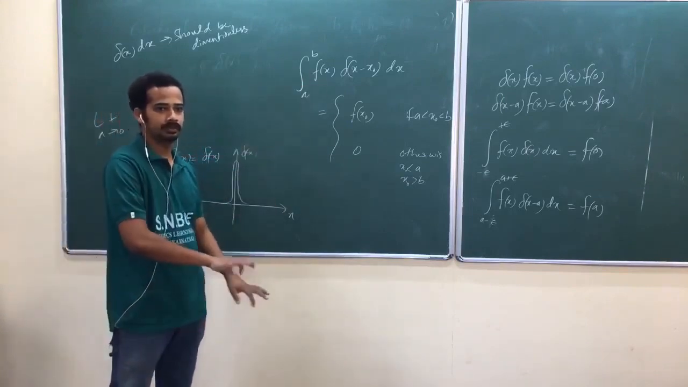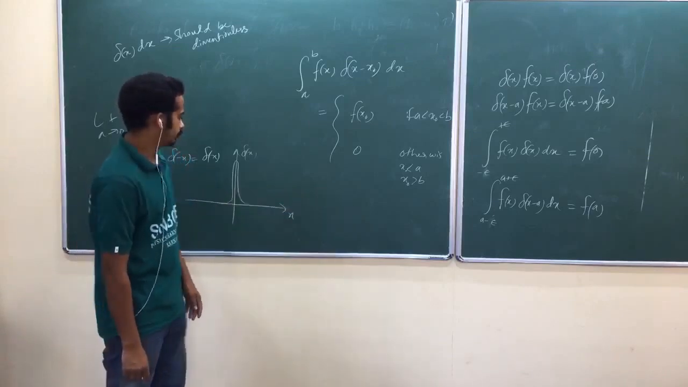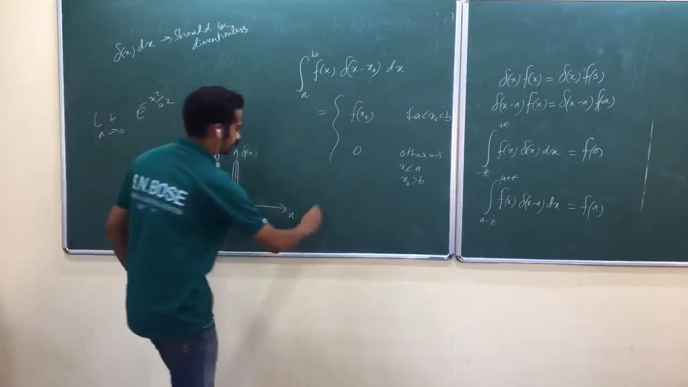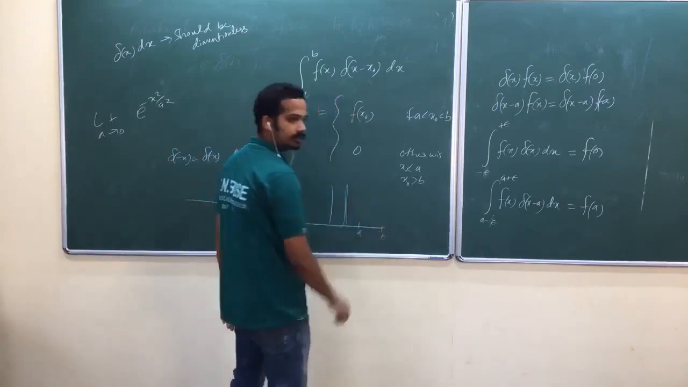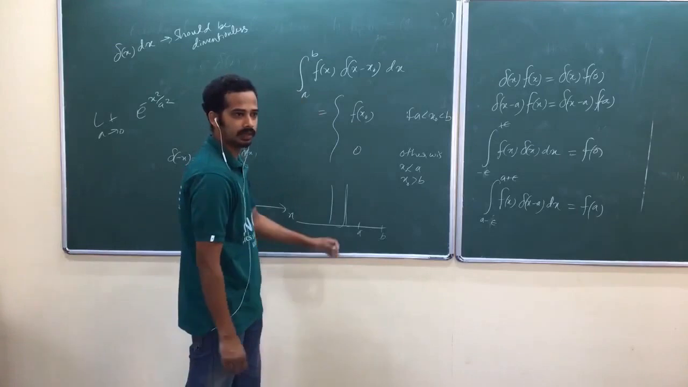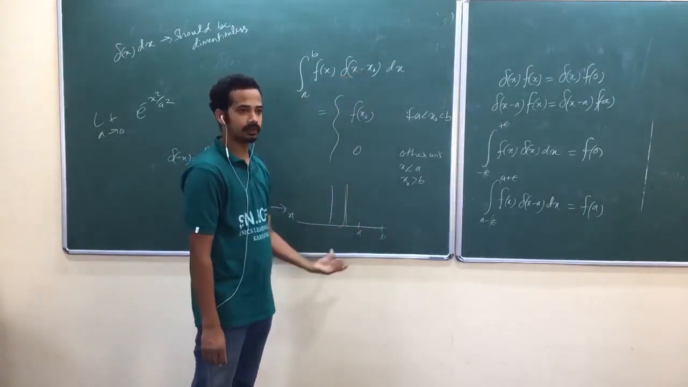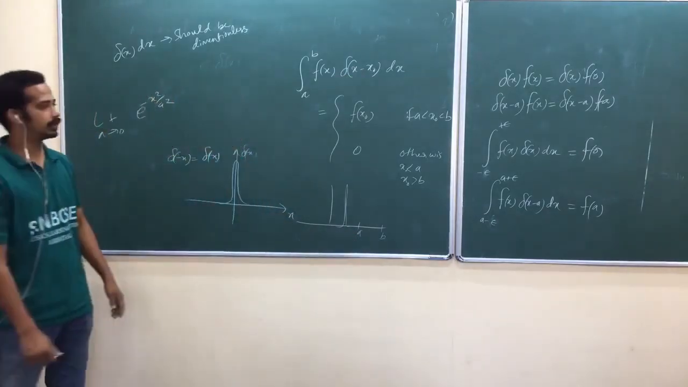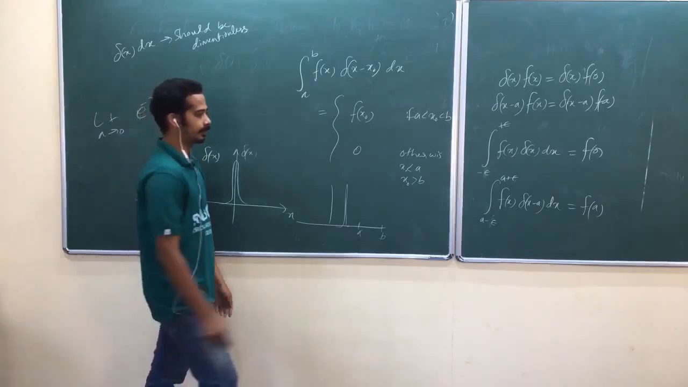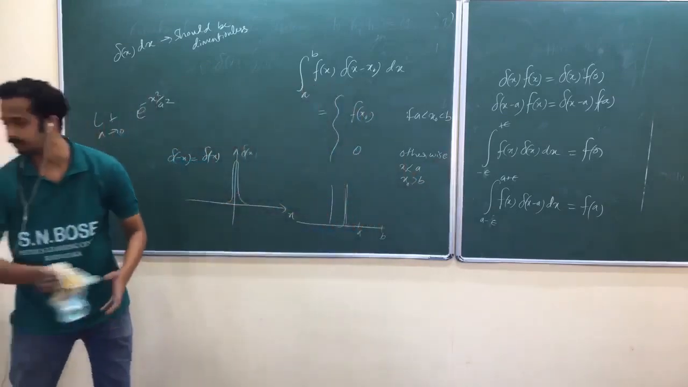Why? It is like that. Suppose your x naught is somewhere here, and you have a to b here. You are integrating in this region where you are multiplying Dirac delta. Dirac delta is 0 from a to b. Is that okay? So that's why you will get 0. Are you getting this idea? You have to apply this one.